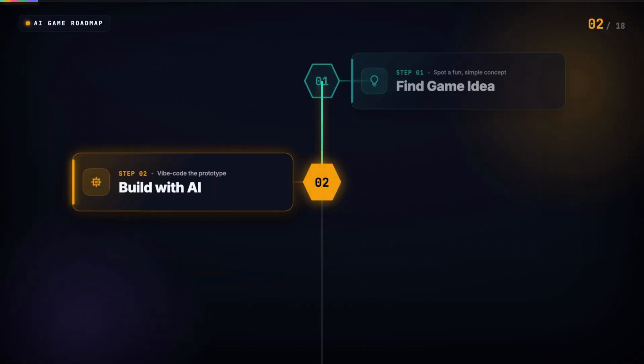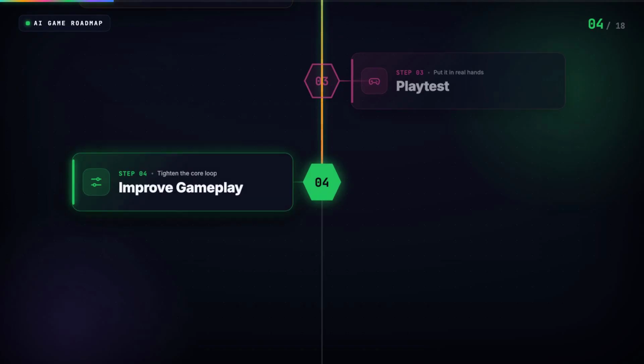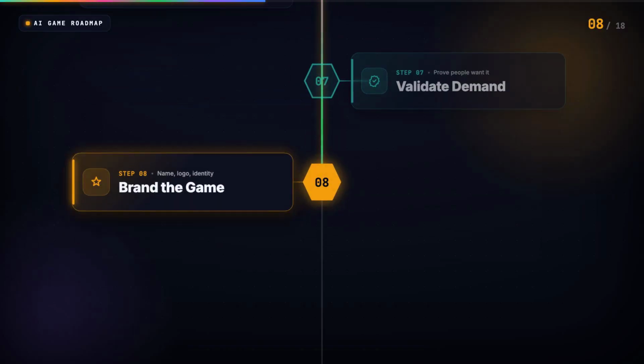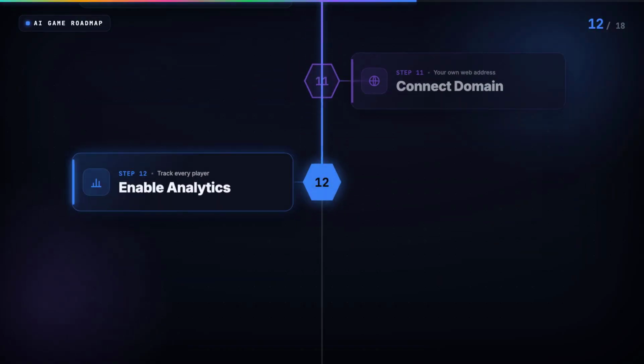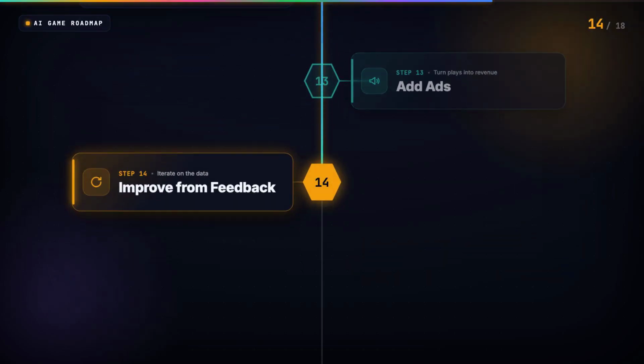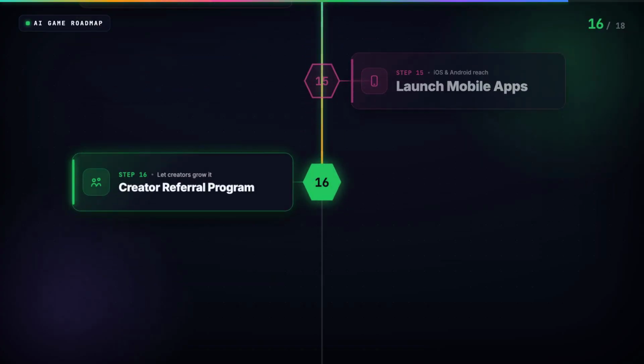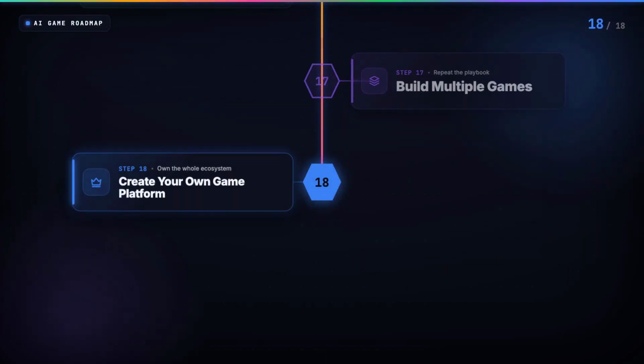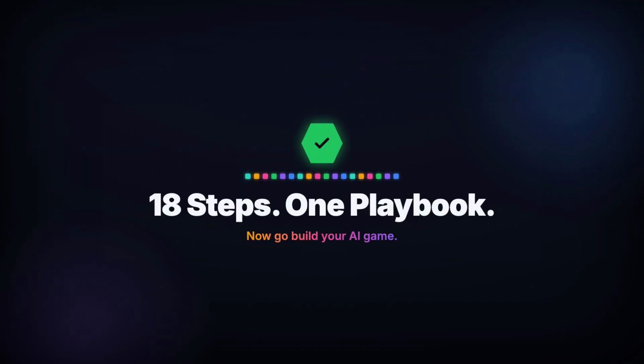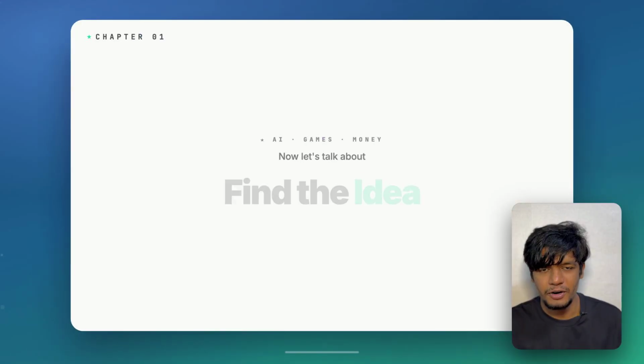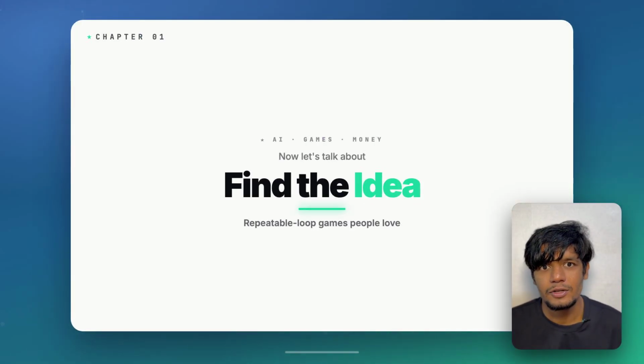First of all, let me clear the goal. First, we will find the game ideas, the ones that are most repeatable, repeatable loop kind of games. Then we will test whether people like them or not, and then we'll try to get traffic, and the end goal is to monetize them. So really simple steps.